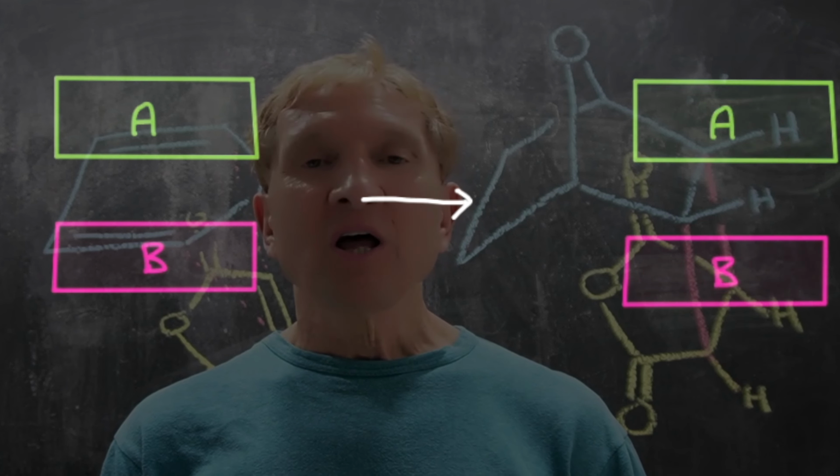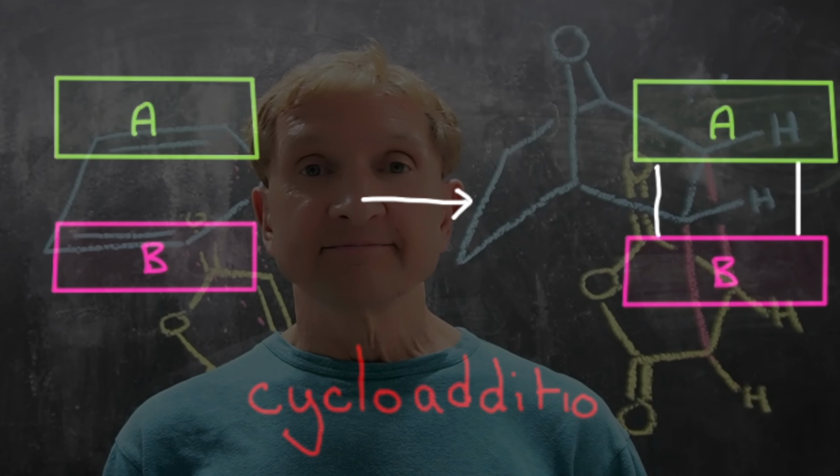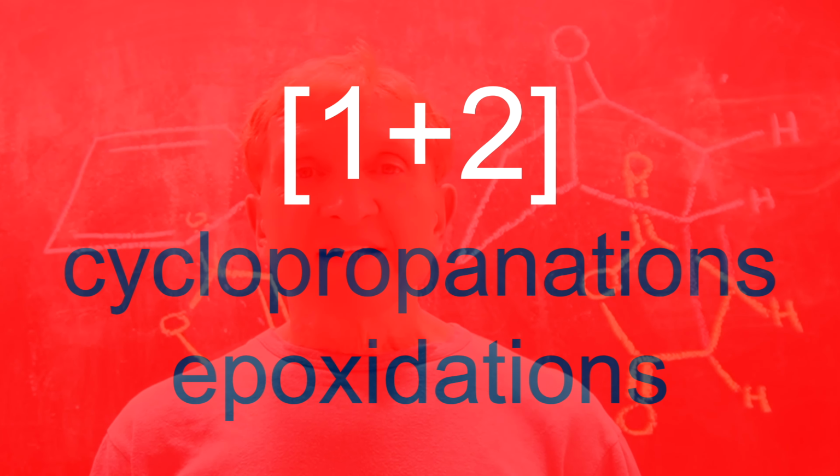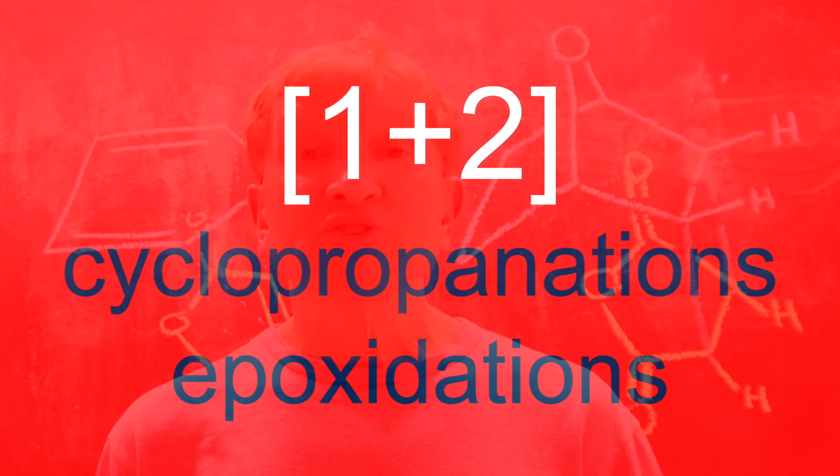Cycloadditions occur when two molecules combine to form a cyclic system. Let's consider different types of cycloadditions to see what might drive them.